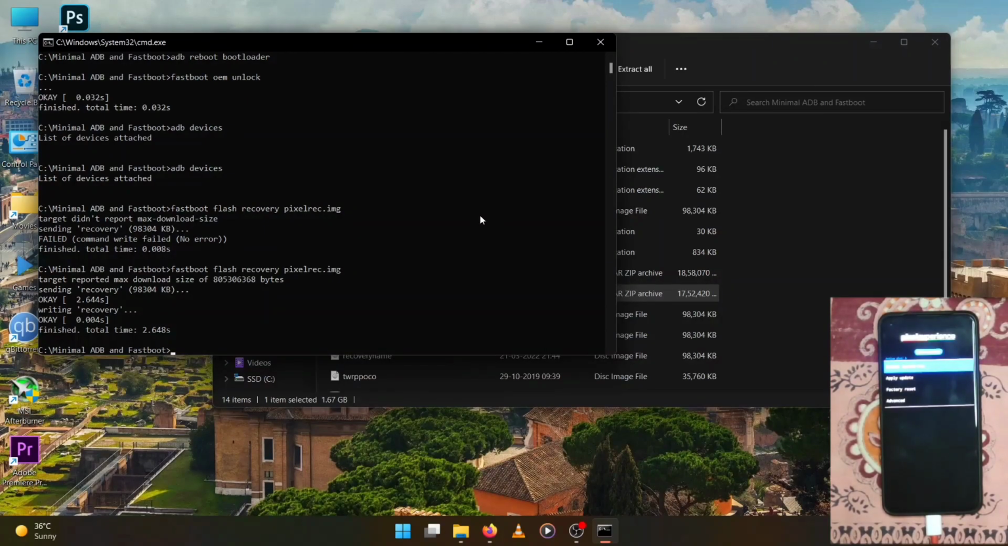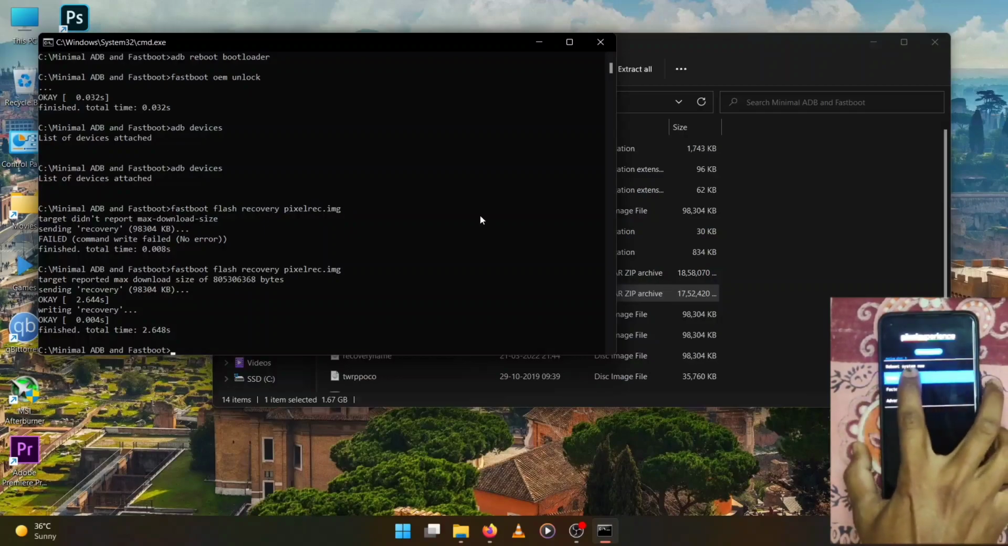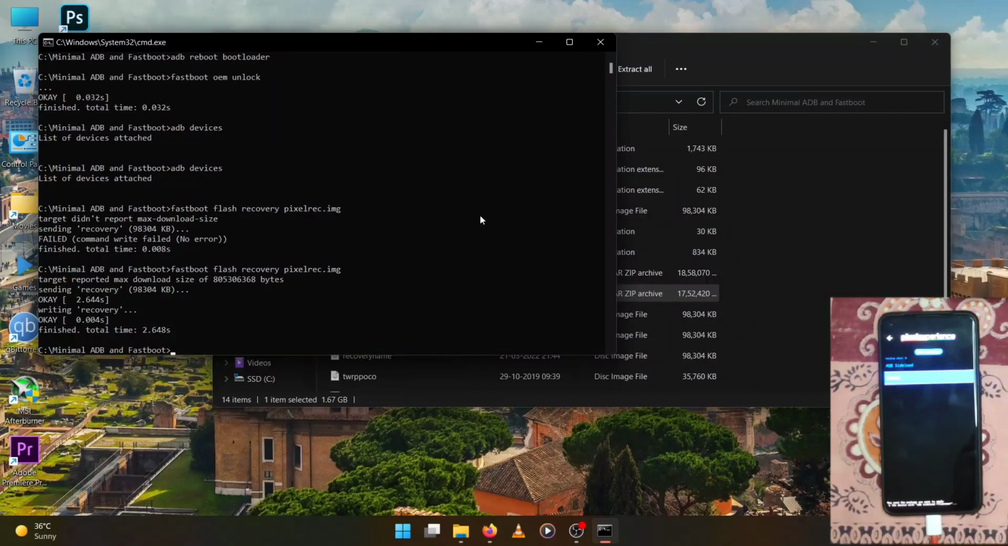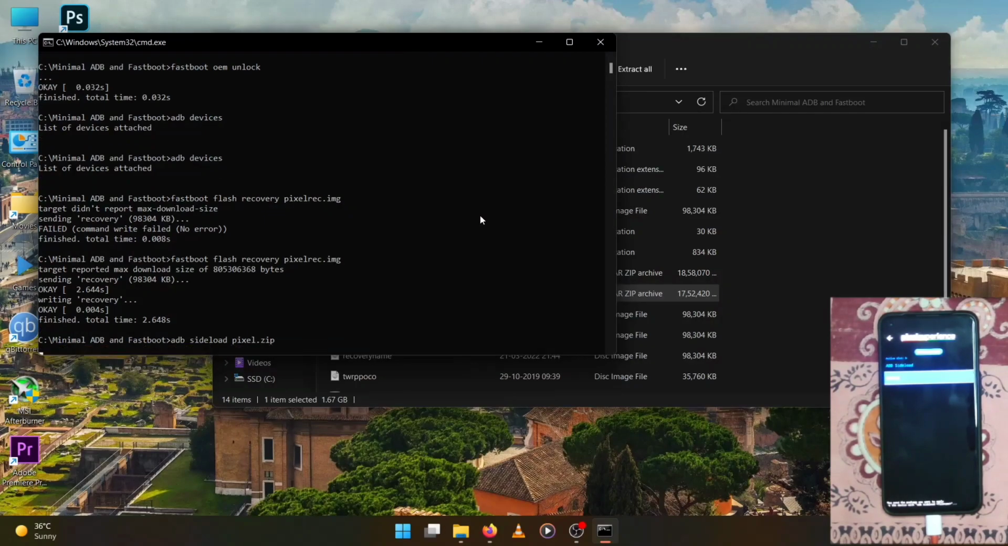So Pixel Experience recovery is booted. So I will select apply update and apply update from ADB in the recovery, and I will type the code ADB sideload pixel.zip and it will start flashing the ROM. I'm fast forwarding the clip so that you guys can understand it.